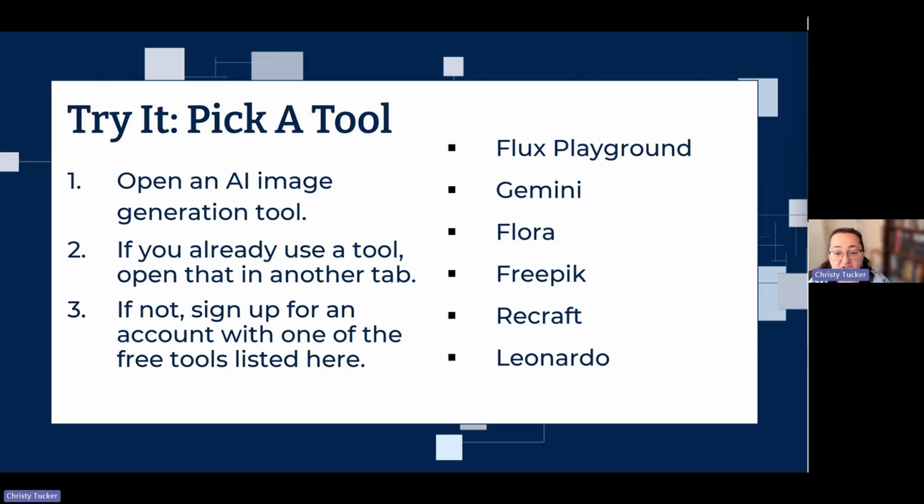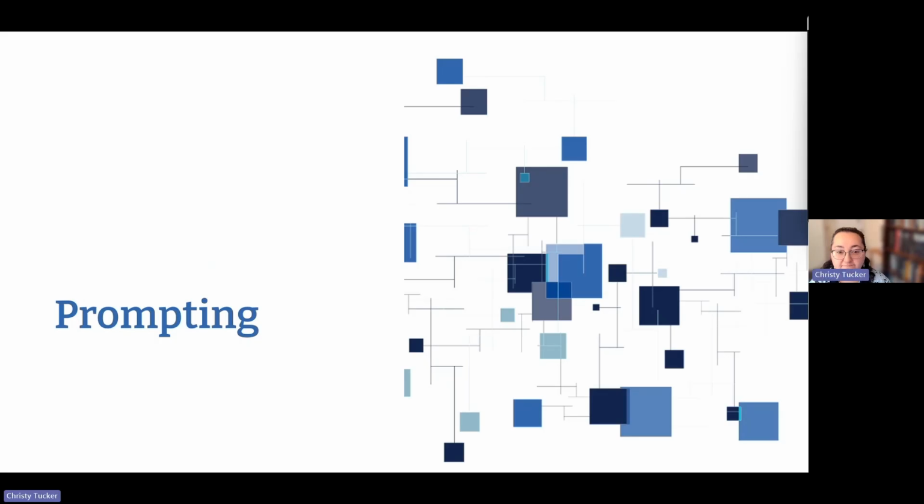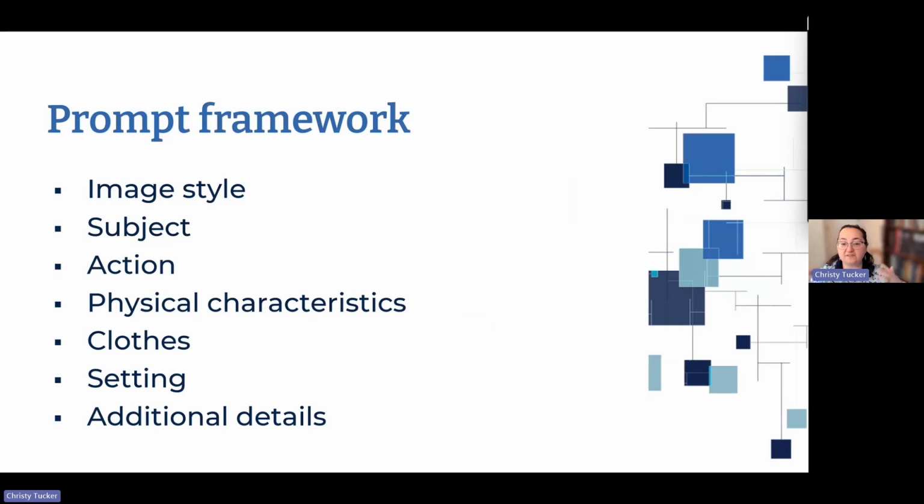And Gemini, which is also known as Nano Banana, I will use the names interchangeably today. Gemini is a great model. So if that's what you've got for work, that's a great one to choose. All right. I'm hoping that everybody's got a tool set at this point. So let's talk about prompting. This is the basic prompt that I use for prompting for images, regardless of which tool, with very few exceptions.